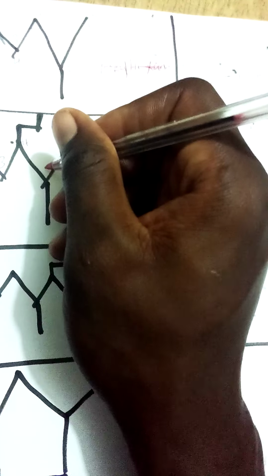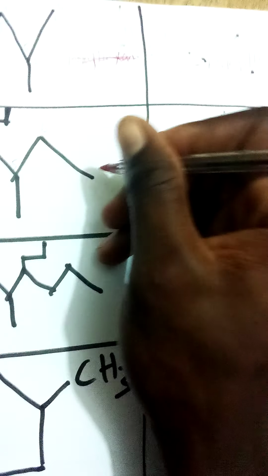Let's calibrate it. 1, 2, 3, 4, 5, 6, 7. And then that one becomes 1, 2, 3, 4, 5, 6, 7. So let's name it. This is 7, so you say what? Heptane. This is heptane.